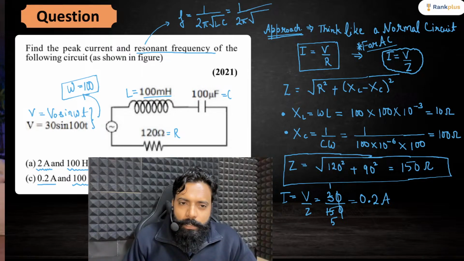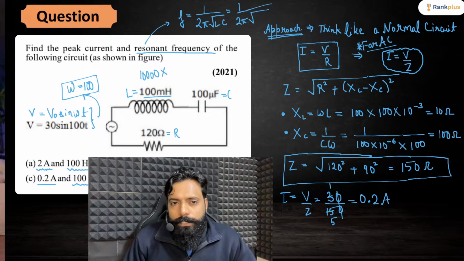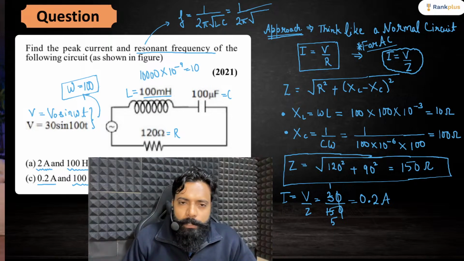Multiply this by C: 1, 2, 3, 4. 10 to the power of minus 3 and minus 6 will become 10 to the power of minus 9. 1, 2, 3, 4. 3, 4 will be over. So it will become 10 to the power of minus 5.